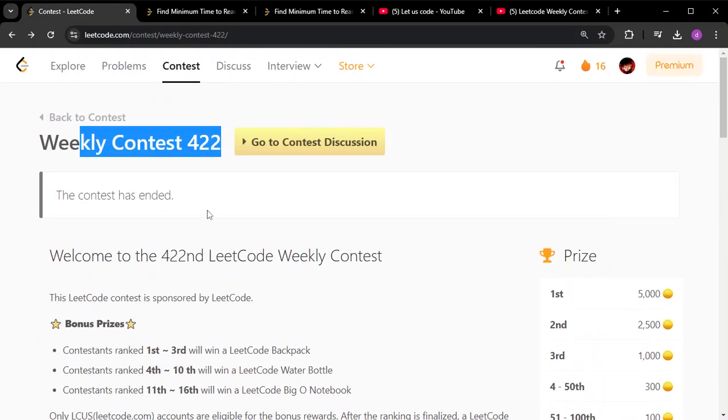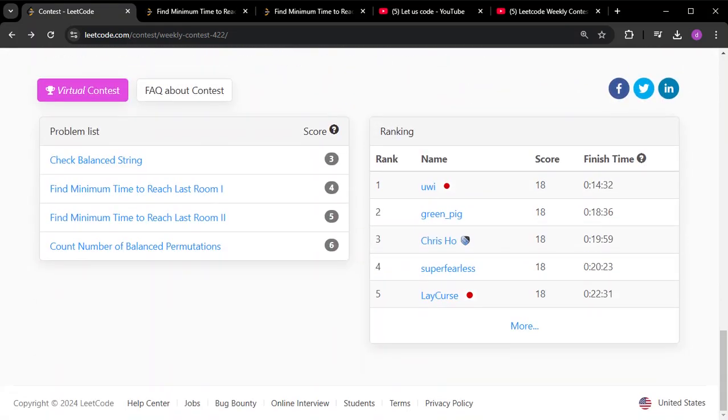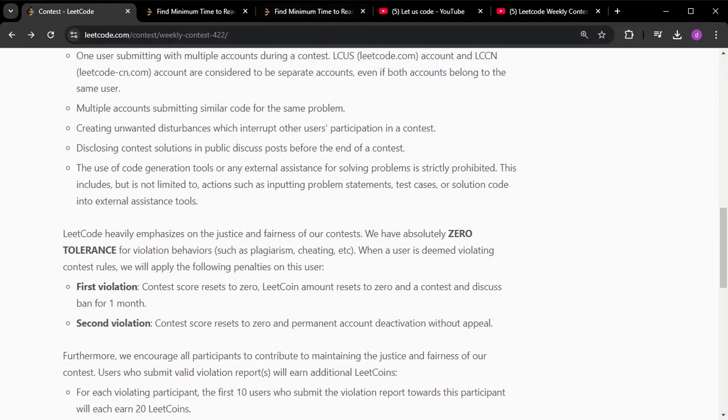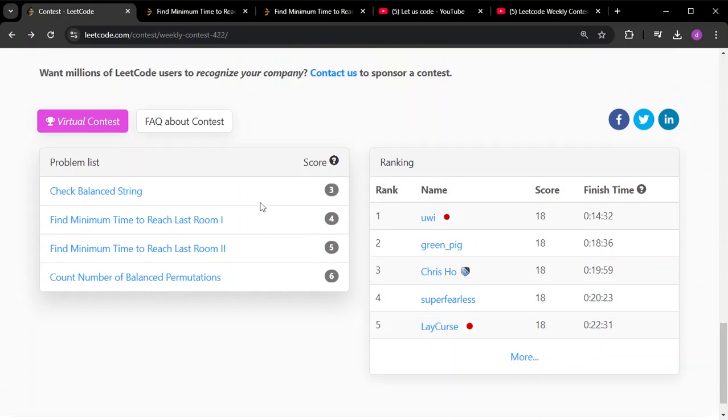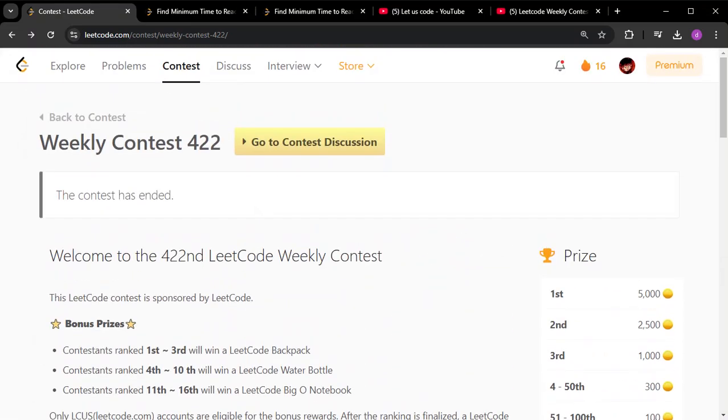Friends, that was all for today. I will try to share the solution for the fourth question also in some time, but I've already shared the solution for questions 1, 2, and 3. This is question 3 for weekly contest 422. See you tomorrow. Thanks a lot.